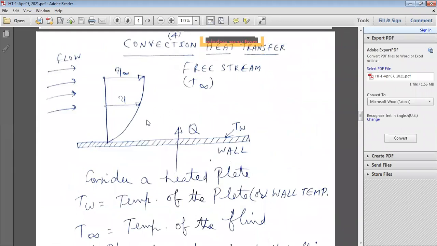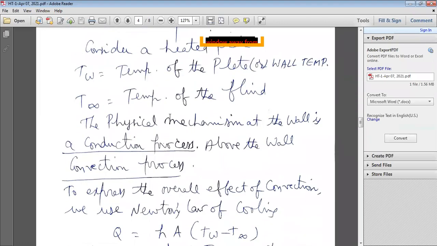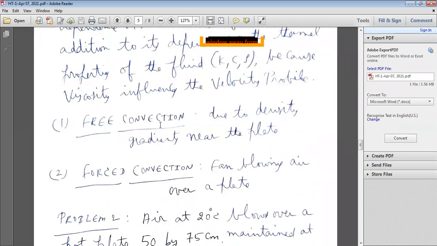Because the density of the fluid changes, for example, if you keep this hot plate in air, heat is removed from the hot plate and transferred to air naturally. High dense liquid goes downward, low dense liquid moves upward, and due to that, density currents are developed. That kind of heat transfer is known as convection.